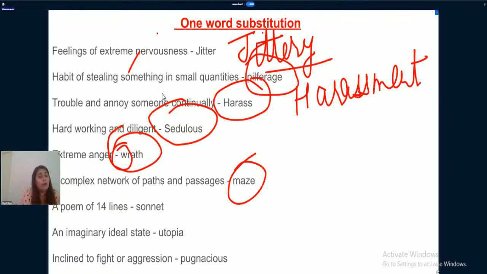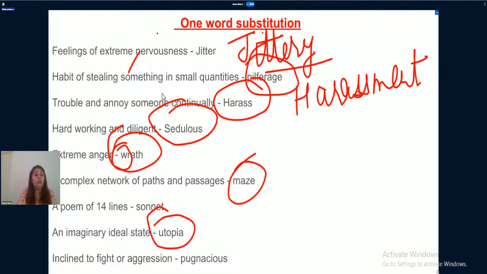A poem of 14 lines. Shakespeare has written many poems like that. 14-line poems are known as sonnet. And imaginary ideal state. See, if a person is in his imagination, he is thinking like his life is perfect, which actually is not, then his state of mind is known as utopia.